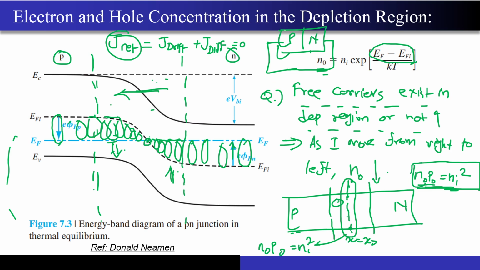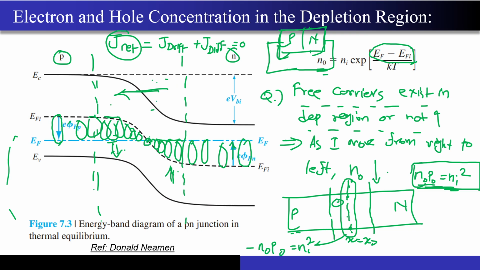And since each and every part of the PN junction is under equilibrium now, because of that N naught into P naught is equal to Ni square will be valid throughout the semiconductor material. Is it clear? Okay, very good. So did I do anything wrong over here?